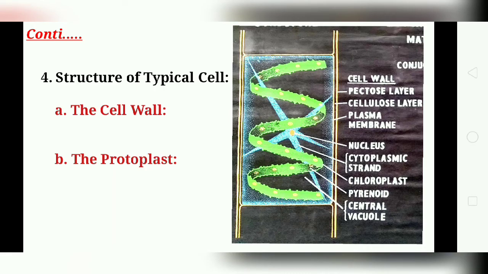Now the next part is the structure of the typical cell of Spirogyra. The cell is divided into two parts, the cell wall and the protoplast. Each cell consists of a firm cell wall, commonly of two layers. The inner layer is composed of cellulose, while the outer layer is of pectic substance.